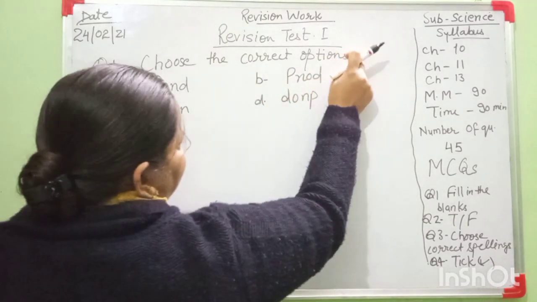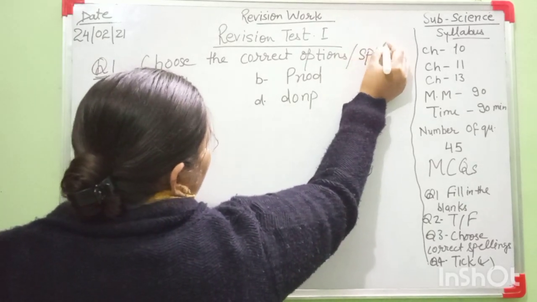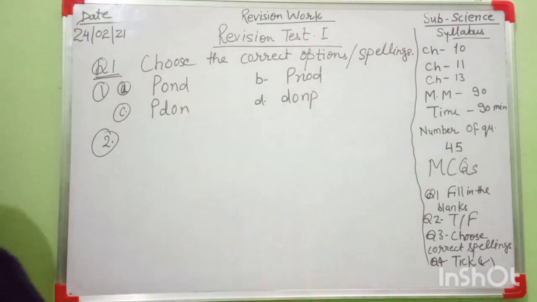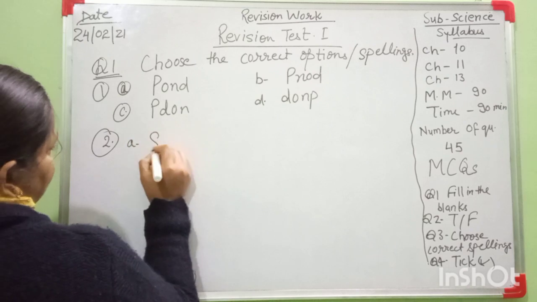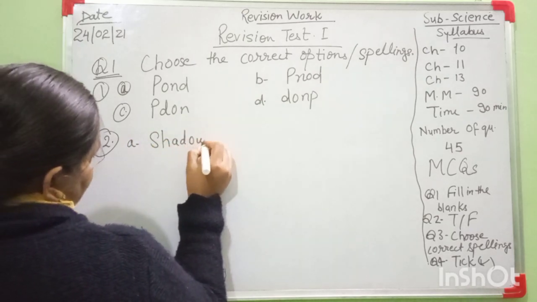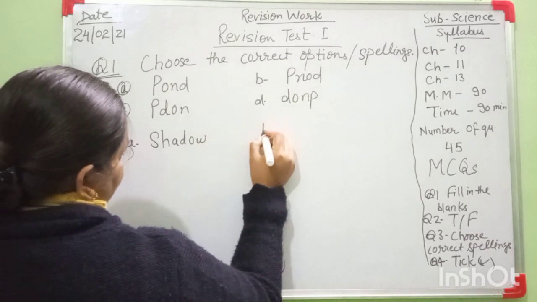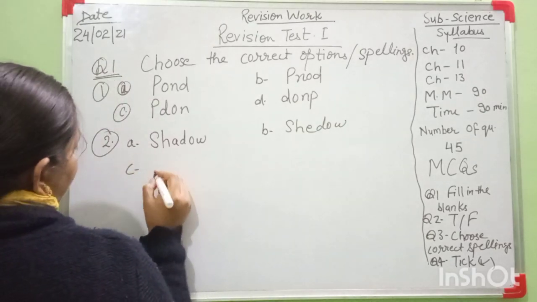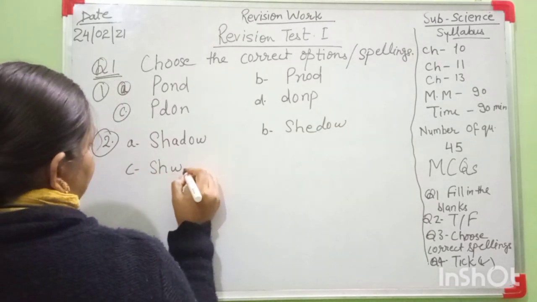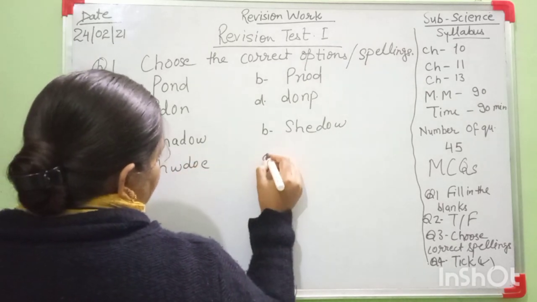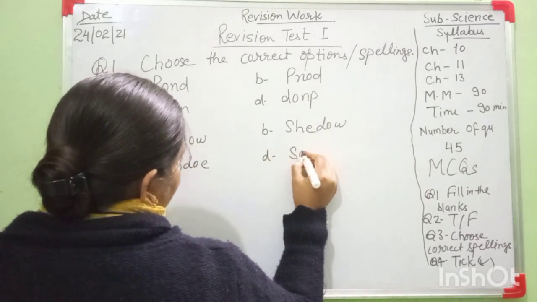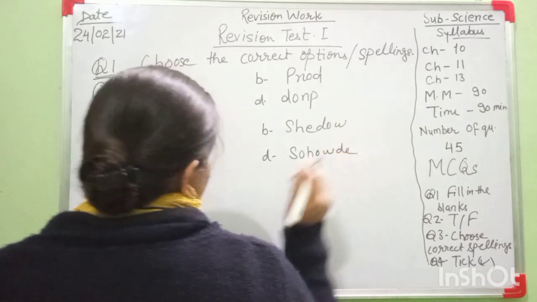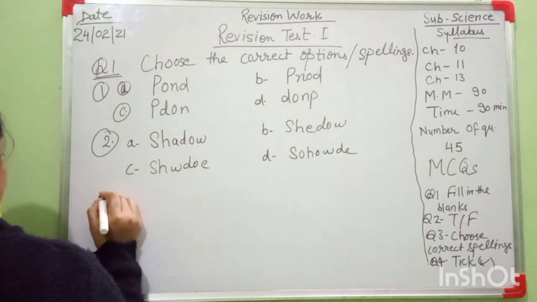Here are maybe options, maybe spellings. There is no confusion. Okay, beta. First I mention all the questions. After that I will discuss the answers with you. Next spelling is, it is very easy. If you learn all things, beta, then there is no problem. Next spelling is, here are 2 spellings. Next question number 3 is,